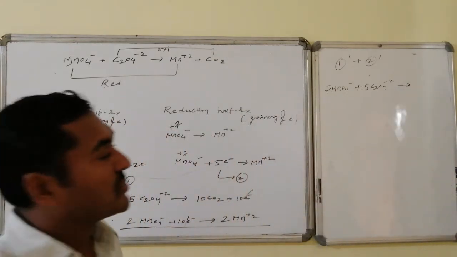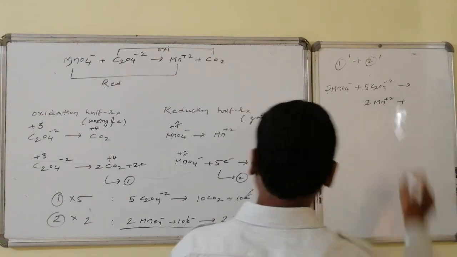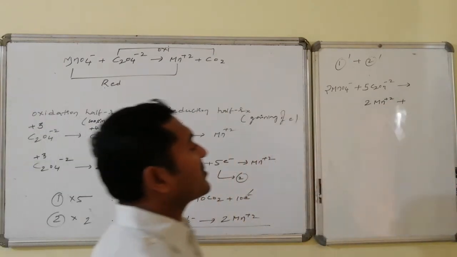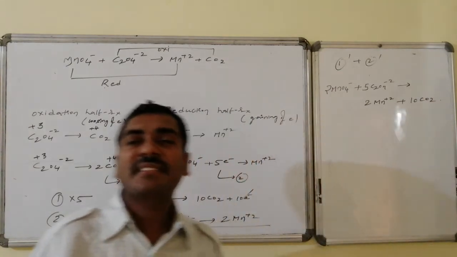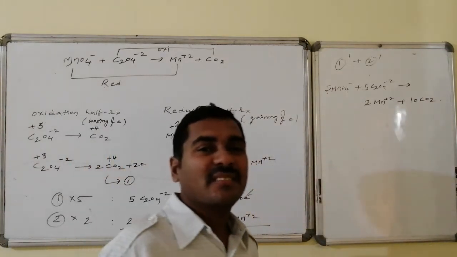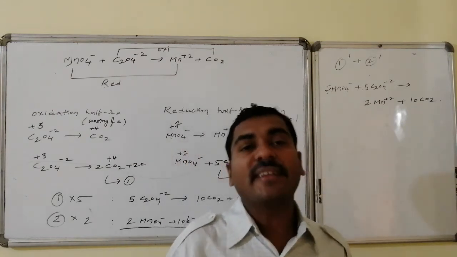It is converted to 2 times Mn2 plus, plus 10 times carbon dioxide. 10 of carbon dioxide. It is the simplest balanced ionic form of the equation.